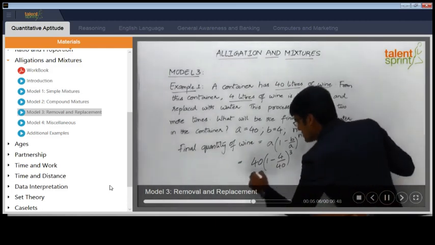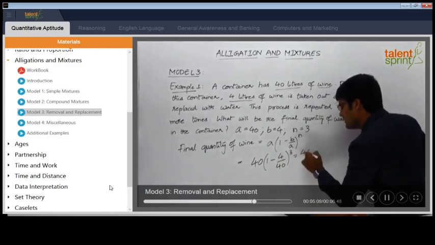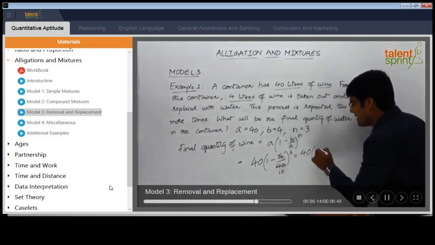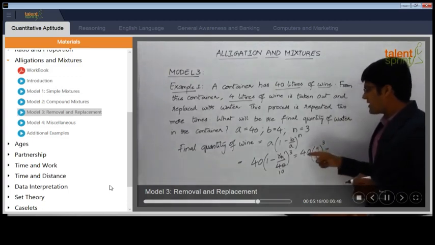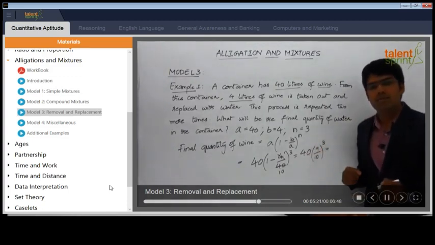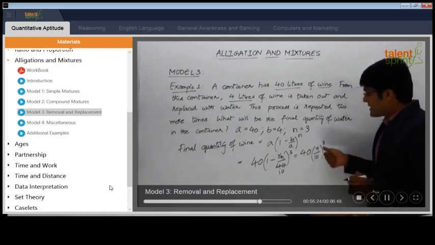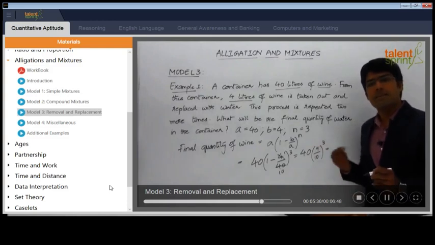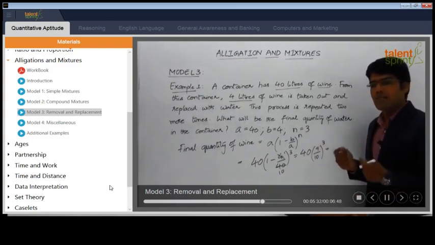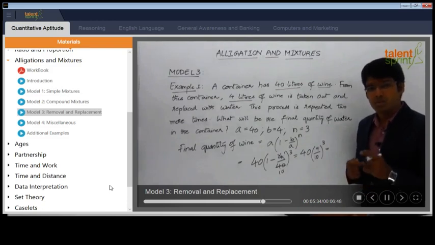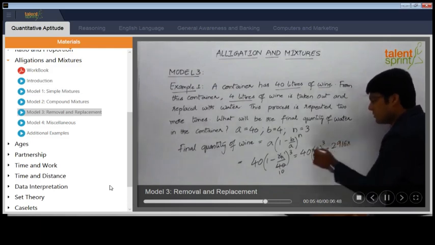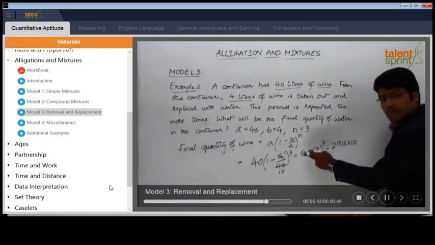So on simplification, we get the value as 40 into (1 minus 4 by 40), or this is nothing but 1 by 10. So 1 minus 1 by 10 is 9 by 10. 9 by 10 whole to the power of 3. So this will be equal to 40 into 9 cube by 10 cube. What is 9 cube? 729. So 729 into 4, right? Let's multiply with 4 first. 729 into 4 will be 2800, plus 29 into 4 is 116. So 2916. So this will give us 2916 into... See, we have multiplied with 4, but a 0 is extra there.